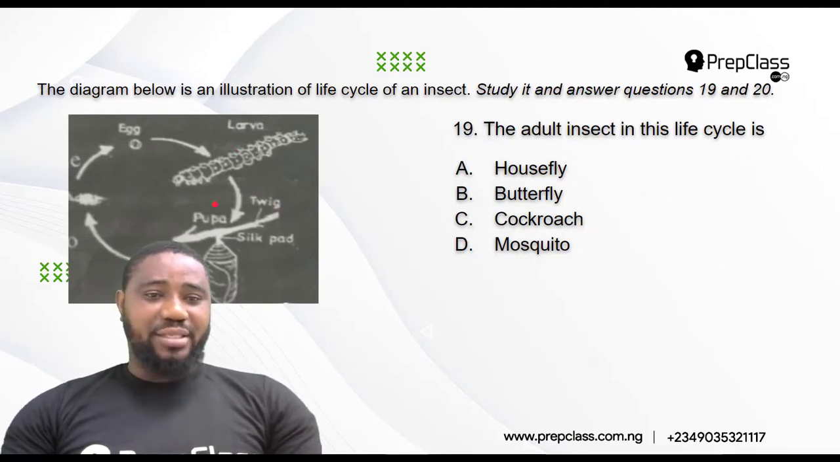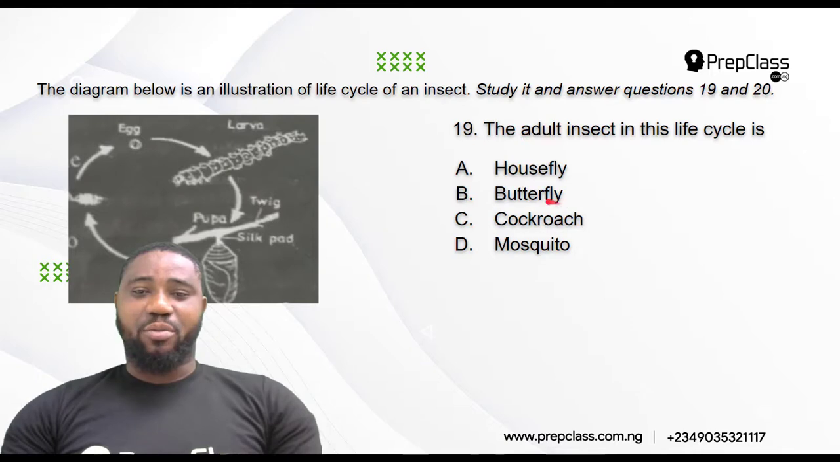Now, if you look at this life cycle, this is the egg to the larva to the pupa. The pupa is the resting stage. You can see the sac part. Now, if you see here, you see that this pupa is attaching itself on a twig, on a stem of a plant. Then, if you look at the larva stage, it looks like the caterpillar of a butterfly. So the life cycle here is for butterfly.